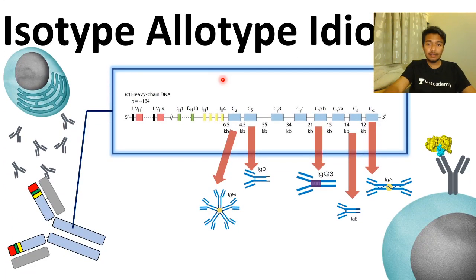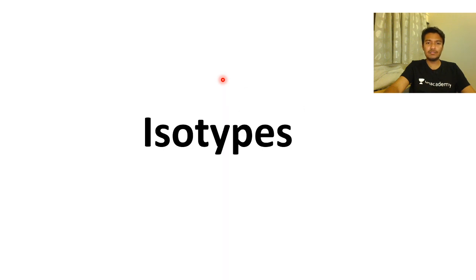Now, if you guys are still here and not falling asleep, you can watch this lecture in segments. But now we are going to talk about three important terminologies. These are isotype, allotype, and idiotype. So let's see what they are.